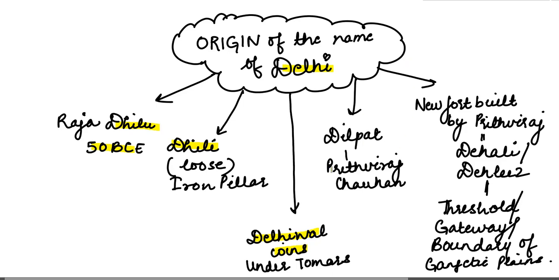It is also believed that Prithviraj Chauhan, who ruled Delhi after Tomars, was also called Dilpat, and hence the name of Delhi from the ruler. There was also a fort that was built by Prithviraj Chauhan. The fort was named Dehali, or it also means Dehliz. Dehliz means that Delhi was the threshold or the boundary of the Gangetic plains, and therefore it was called Delhi. So the origin of the name can be traced to Dhilo, Dhili, Dehliwal, Dilpat and Dehliz.